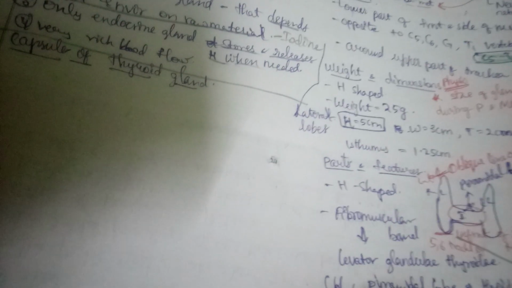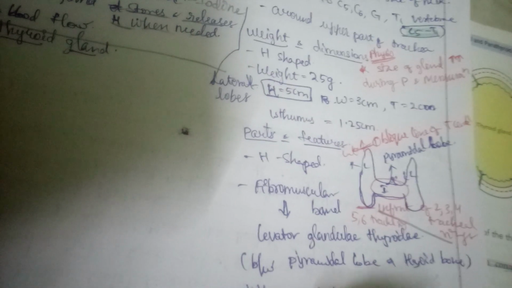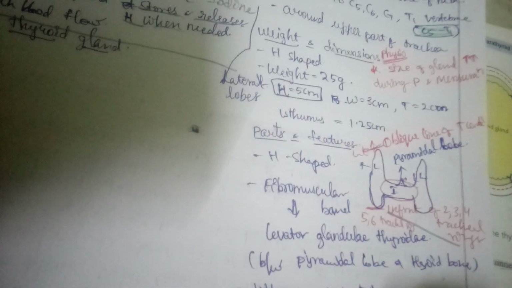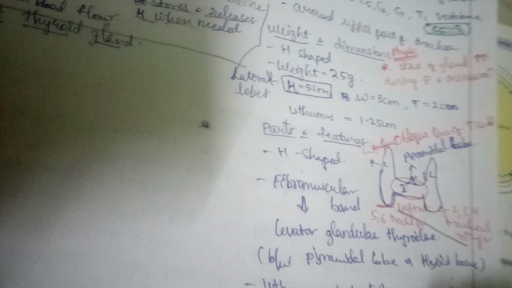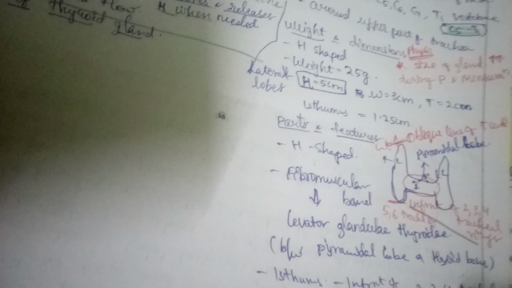Okay. So isthmus is in front of, not up to, but in front of second, third, fourth tracheal rings. Okay. And the lateral lobes, we are talking about the extensions.